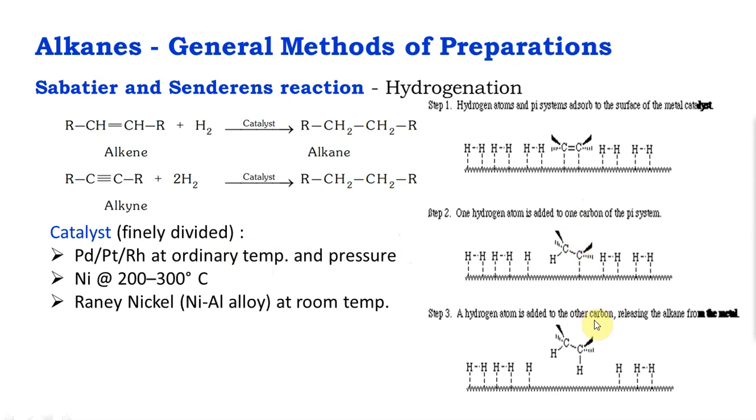Here's a schematic of how the hydrogenation occurs. You don't need to remember all the detail, but just a couple of steps. First, the hydrogen atoms are attached to the catalyst substrate. Okay, because we have seen thermodynamics before, anytime a gas molecule comes and gets attached to the surface, your entropy goes down. So adsorption entropy is negative.